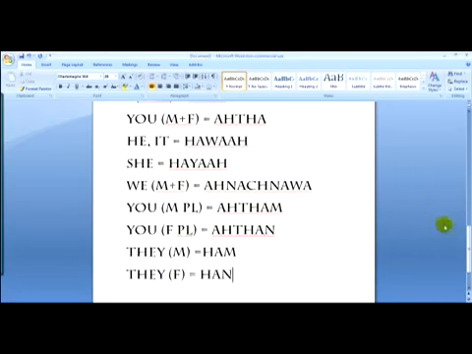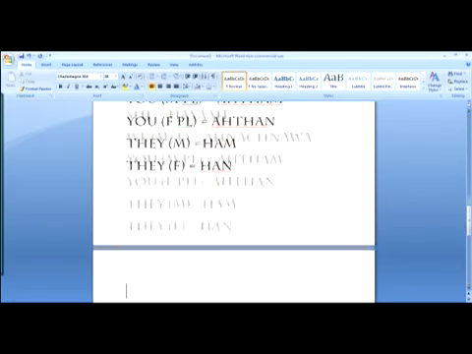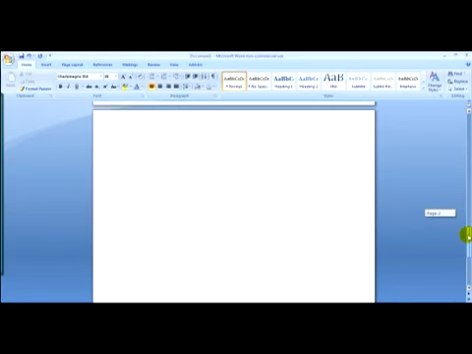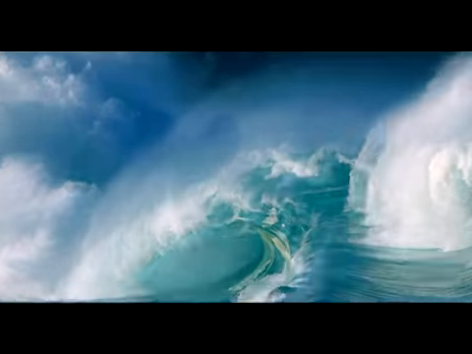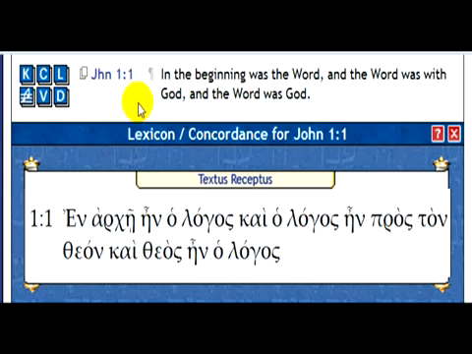Alright, so now to get into the main crux of this lesson, which is the true breakdown of John 1 and 1. Before we go into this, let's bring it up and read it. Now this is John 1 and 1. It says, "In the beginning was the Word, and the Word was with God, and the Word was God." Now if you read it verbatim like that, most people don't understand what this really means. So now what we're going to do is go into the Greek and into the Hebrew, both of them, to break this down.